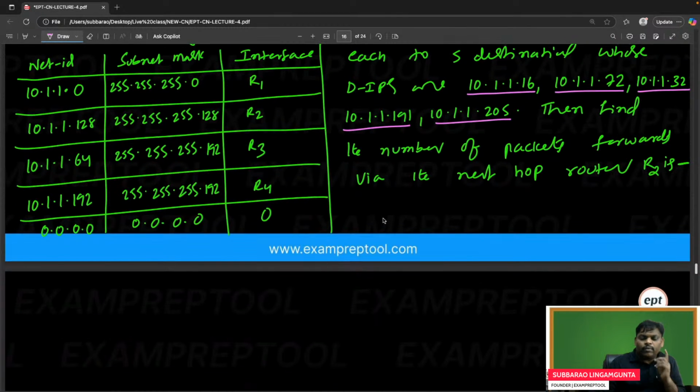Now see one by one. Let me count the number of ones first. If you observe, 192. 192 means how many bits are ones? 128 plus 64 is 192. 128, 64.